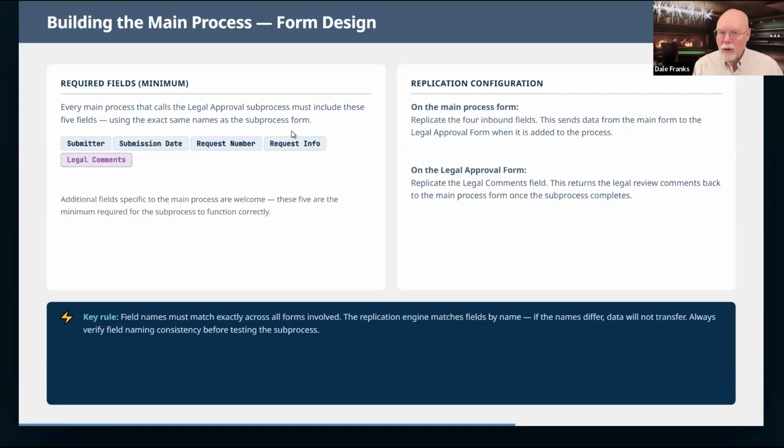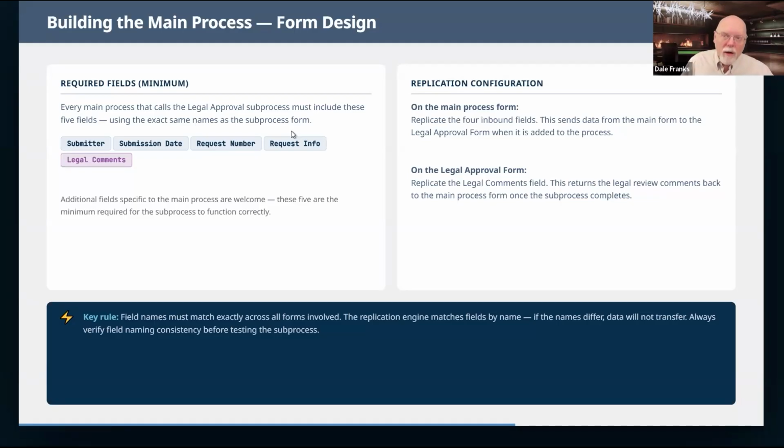The names that we use for these fields have to be exactly the same across all the forms. I've got submitter, submit. Now, see, did I put submission date or did I put submit date? I don't know. I'm going to have to be real sure of what those field names are. I think it was submit date, but I've got to ensure that they are, because the field names have to be exactly the same. Now, if we wanted to replicate more fields, we certainly could. This is just a demo, so we're kind of doing the minimum necessary to make it all work.